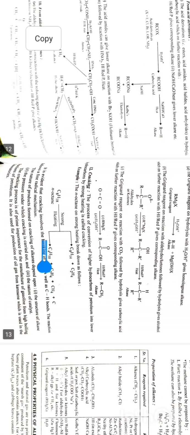Its second part is that the acid amides can give lower alkanes on reaction with bromine in the presence of potassium hydroxide, and the reaction is termed as Hofmann bromamide reaction, followed by reaction with nitrous acid, HI, red phosphorus and heat. So this is how the reaction will proceed.